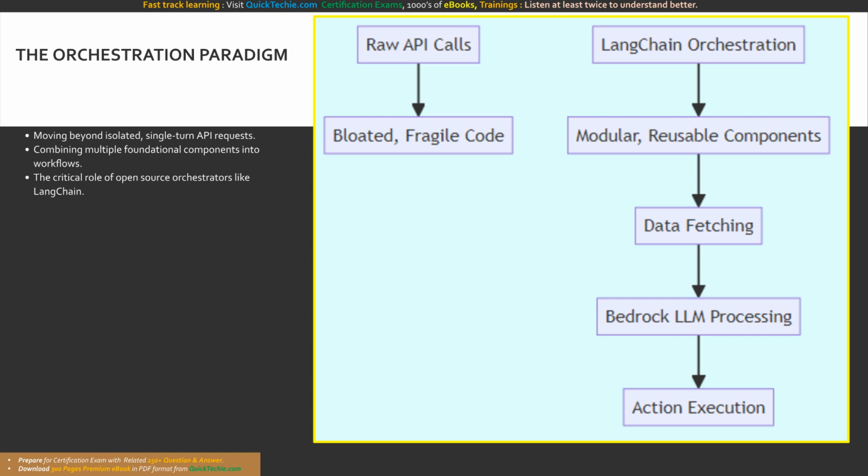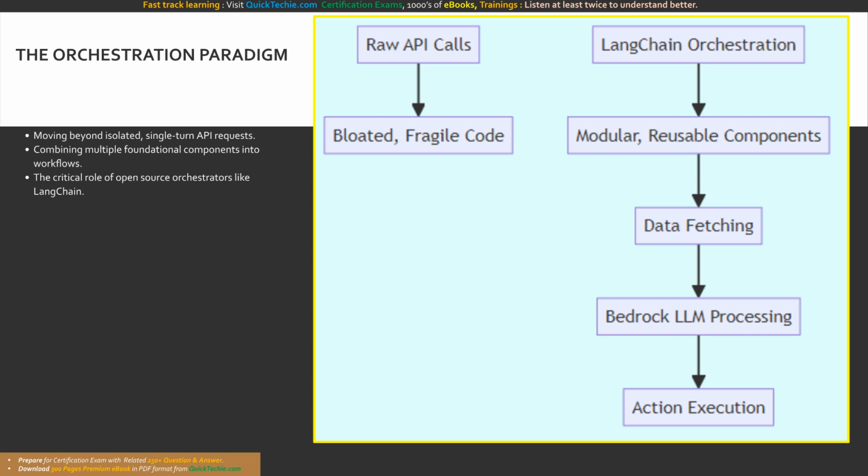LangChain allows you to build modular chains, where the output of one component automatically becomes the input for the next. This enables you to string together multiple Amazon Bedrock models and external tools to create highly sophisticated autonomous AI pipelines. By bridging Bedrock's scalable infrastructure with LangChain's flexible orchestration, we achieve the ultimate balance of power and agility